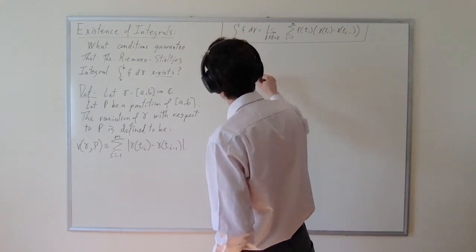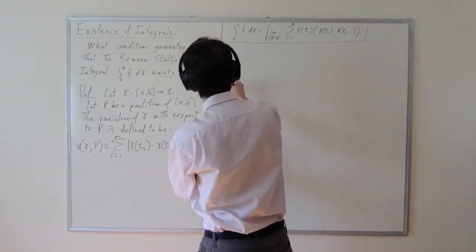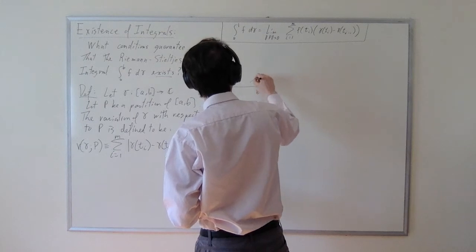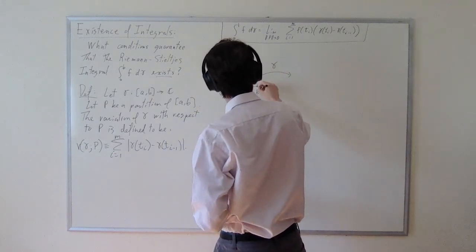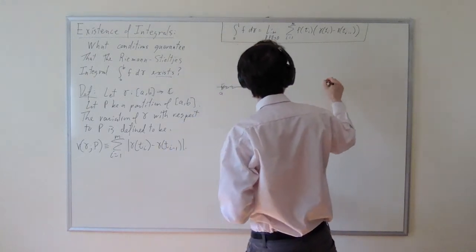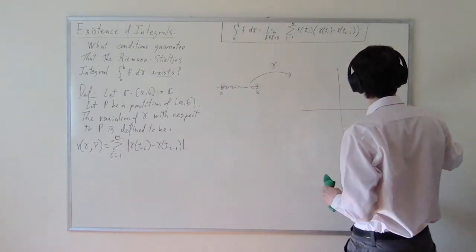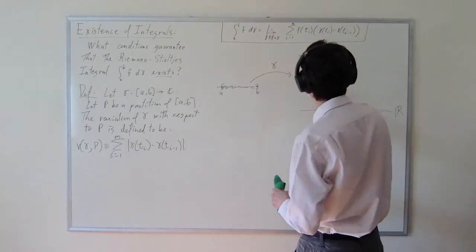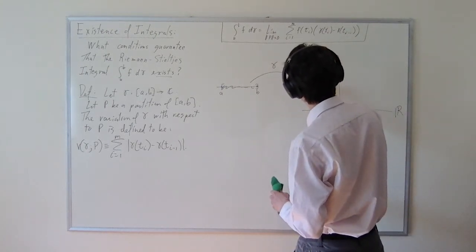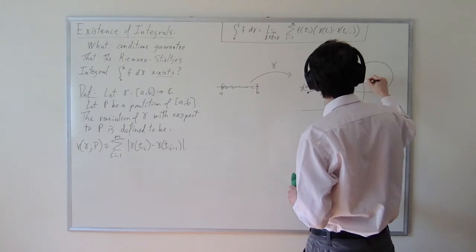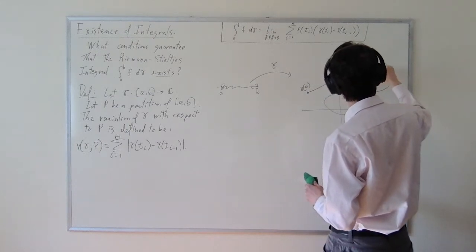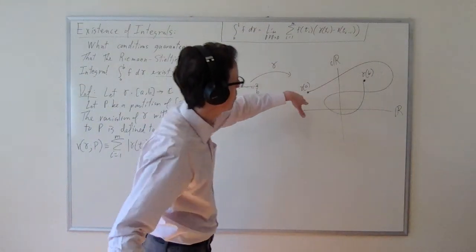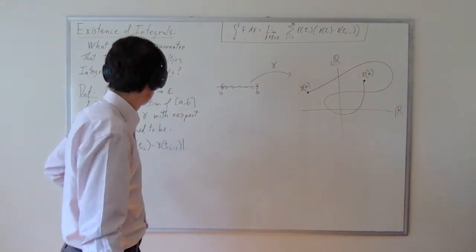So we have the interval, let's draw this horizontally. We have the interval from A to B here, and we have a path gamma that maps the closed interval from A to B into the complex plane. So this is going to be my picture of the complex plane. Here's R, here's iR, and then we have gamma of A, and then we have some sort of behavior here, and we end up at gamma of B. So the path is some sort of map, and this is the image of the path in the complex plane.